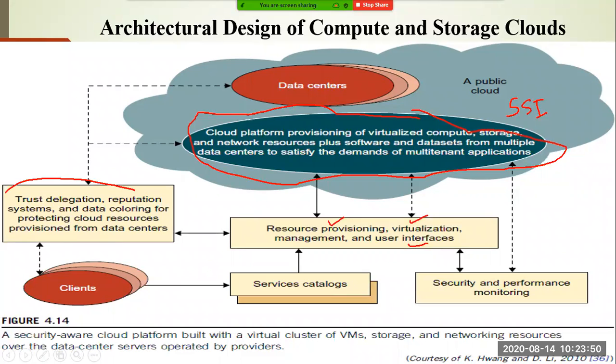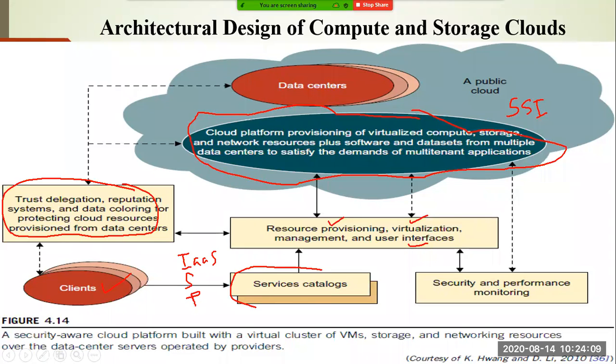These things you have to see. By looking into these things, you will see the service catalog, what kind of service a cloud service provider is providing. Some cloud is providing infrastructure as a service, some cloud is providing software as a service, somebody is providing platform as a service. So based upon your requirement, you will see that in the service catalog.